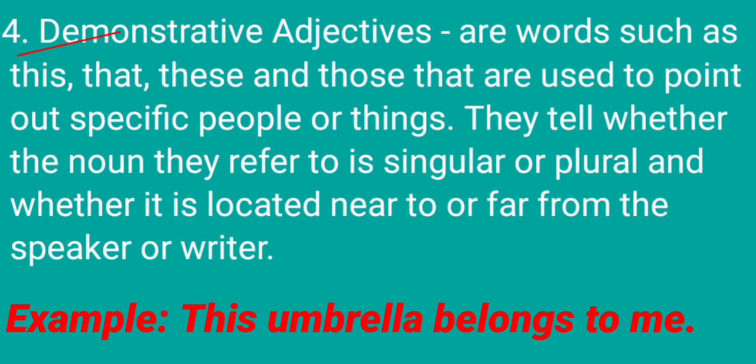Demonstrative adjectives are words such as this, that, these and those that are used to point out specific people or things. They tell whether the noun they refer to is singular or plural, and whether it is located near to or far from the speaker or writer. Or in another way we can say, these are the words that identify the noun that follows them, such as this, that, these and those. They also indicate whether the noun that follows them is singular or plural.